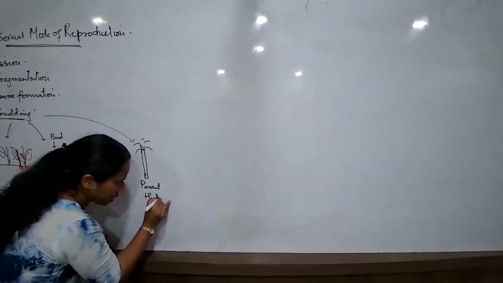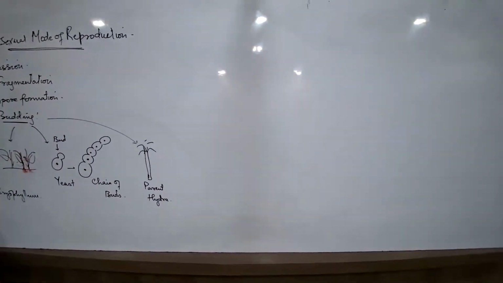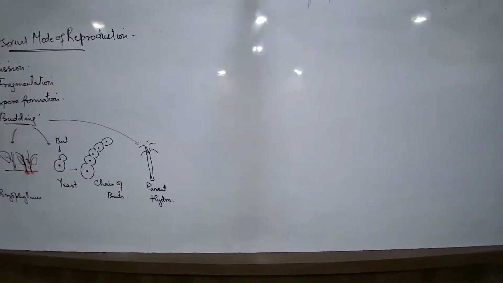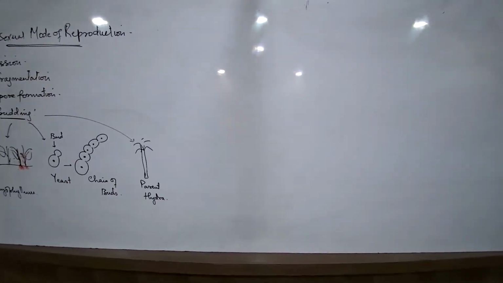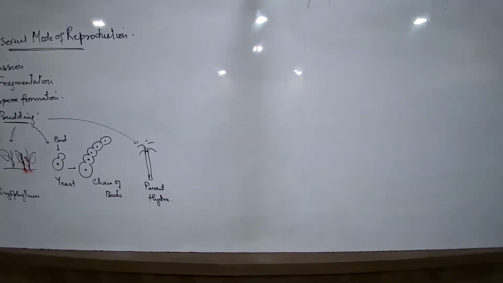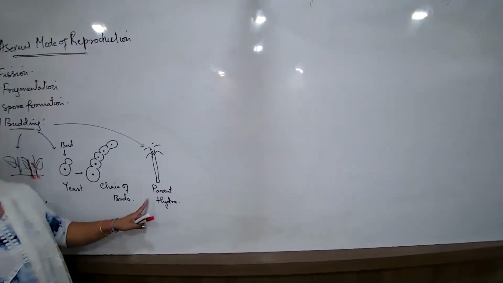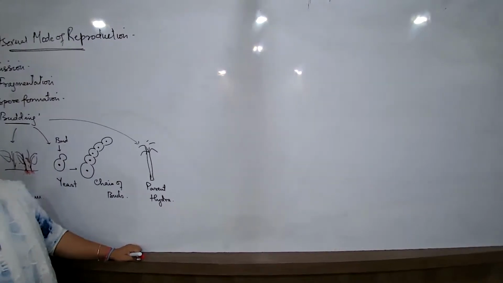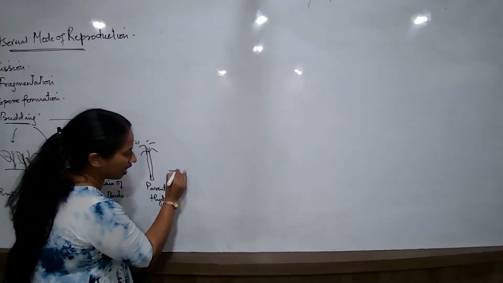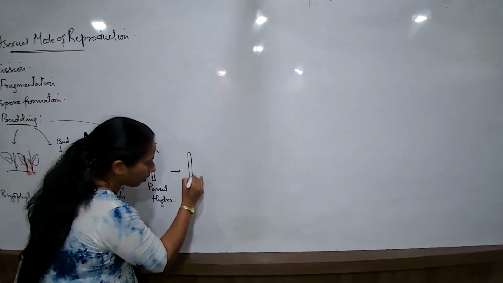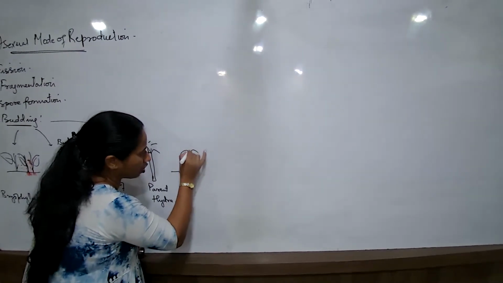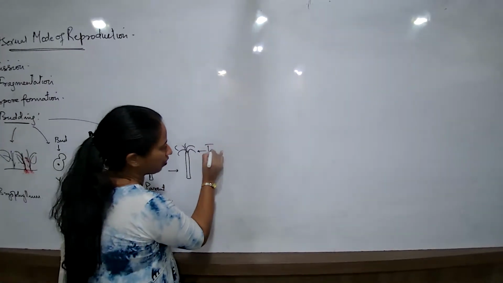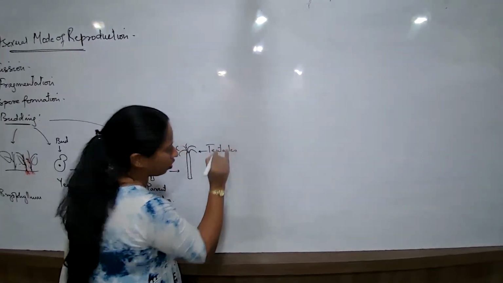What is Hydra? What is its habitat? Hydra is an invertebrate, simple, multicellular organism. Where is it found? It is generally found in the ponds, the lakes, shallow water bodies, not generally in the sea and the ocean, and freshwater bodies generally. So this parent Hydra, which is a fine, thin, stick-like slender organism, will start resulting in the formation of a bud-like structure like this. Now this is the parent organism. It generally has got some finger-like projections. What are these finger-like projections known as? These are known as tentacles.